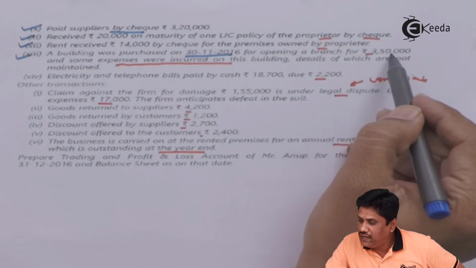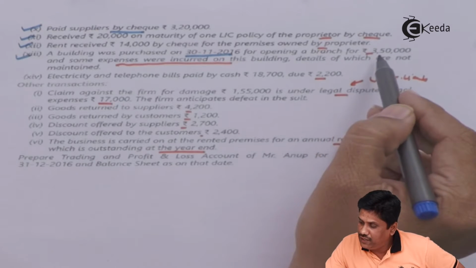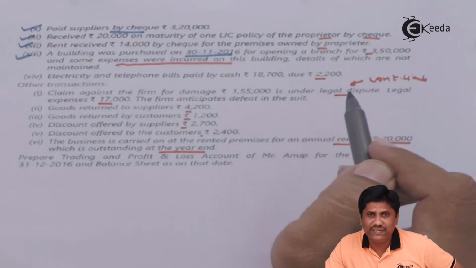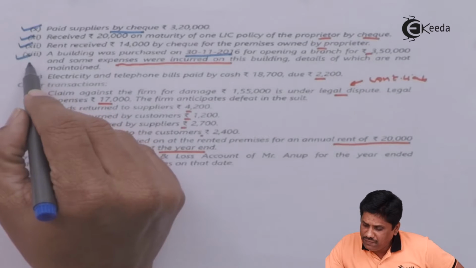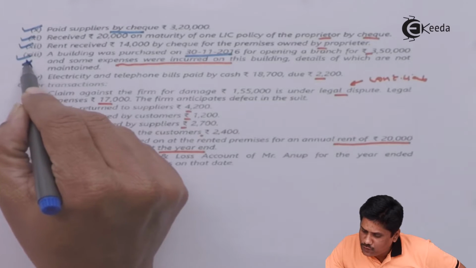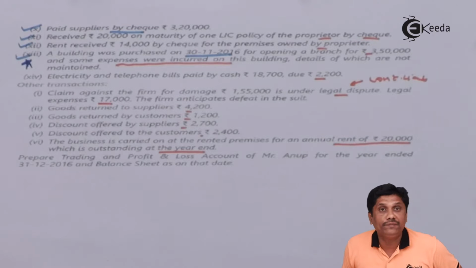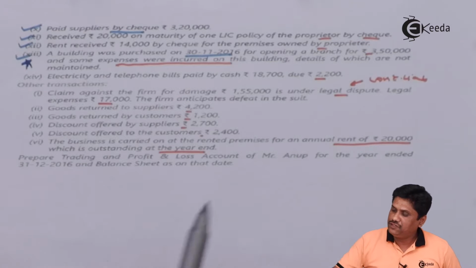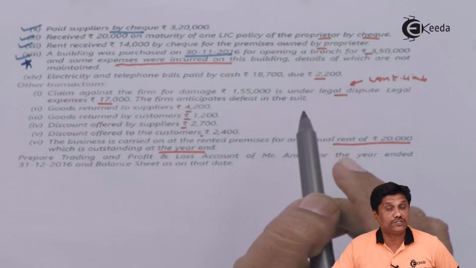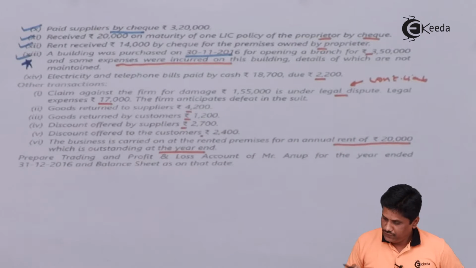Some amount I know and some amount I don't know. So for building I know I paid firstly 350 plus there are some expenses. At the minute I am keeping this on hold. In my cash book, while closing the bank column, I may get some difference on payment side. That could be a payment for building which will include 350 as well as some additional expenses. So at the minute it is on hold.